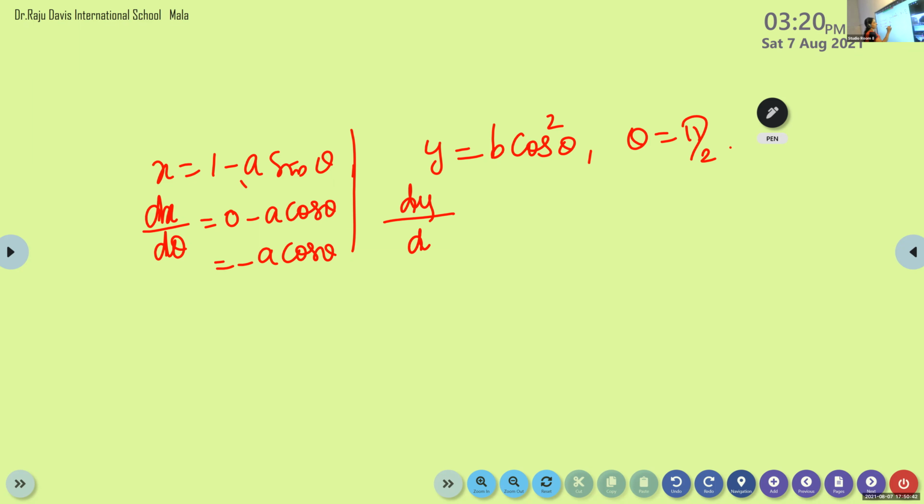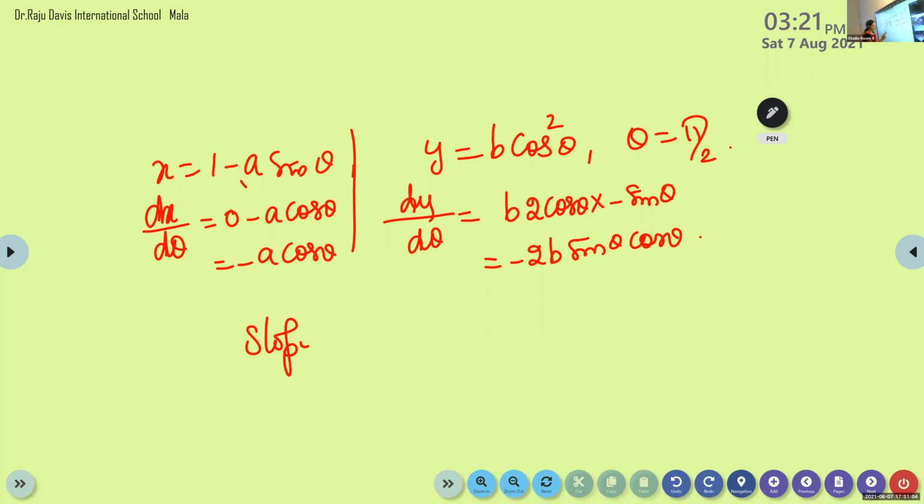Similarly, find out what is dy by d theta. B into, what is derivative of cos square theta? If we differentiate x square, 2x, 2 cos theta into minus sin theta. So we can write this as minus 2b sin theta cos theta. Our aim is to find slope, isn't it?